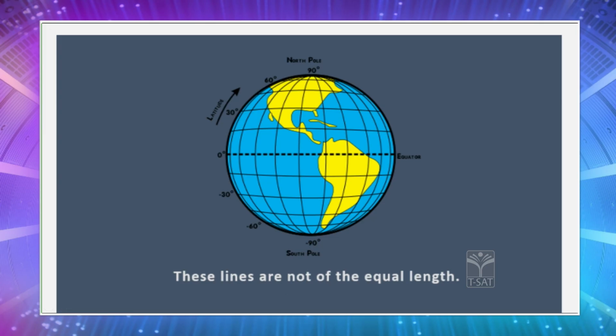And these lines are not equal in length. You will be wondering, why are they not equal in length? As told earlier children, planet Earth is spheroid in shape. That means it is slightly flattened towards the poles. So here the lines will be a little smaller, and as you start from the north pole and come towards the middle, near the equator, the size of the lines increases. So here the length of the line is small, and as you move towards the equator, the length of the lines increases. Again, while moving towards the south, it decreases. So all these lines are not of equal length.